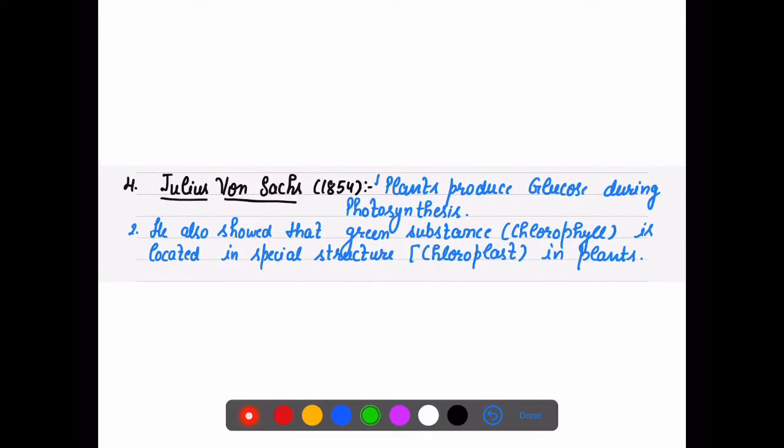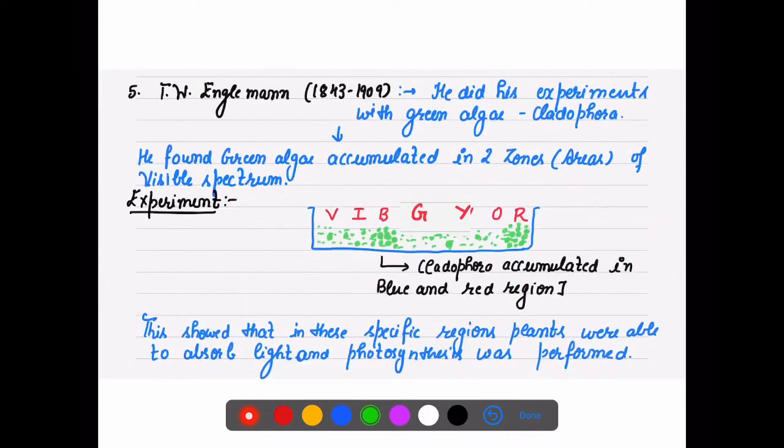Then there was Julius von Sachs. He said plants produce glucose during photosynthesis. He showed that the green substance, chlorophyll, is located in a special structure in plants, the chloroplast. So he gave us an idea about the food, that is glucose, as well as about the chloroplast. Then Engelmann performed a slightly different experiment. He did an experiment with green alga.